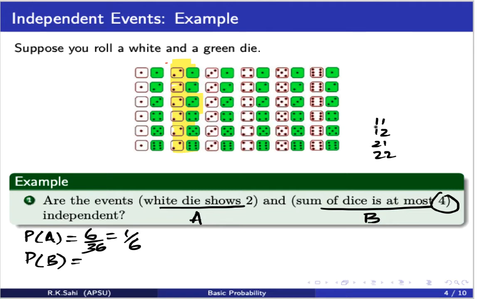Let's look at this one: 1 plus 1 gives us 2. Then we look at 1 plus 2 or 2 plus 1, which is 3, and 2 plus 2. Now these are the two dice being thrown that we're looking at. So basically we are looking at these 4 scenarios. And then we also have another scenario where we can have 3 and 1.